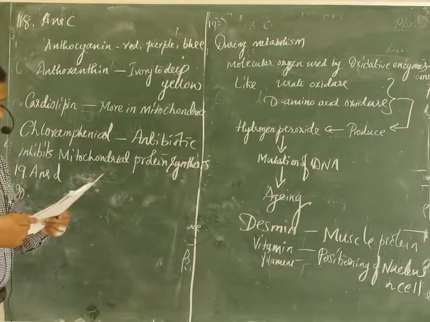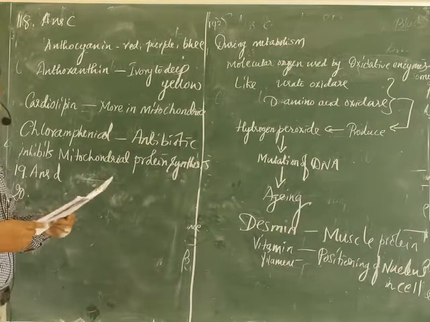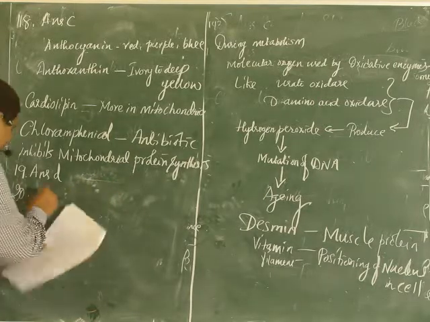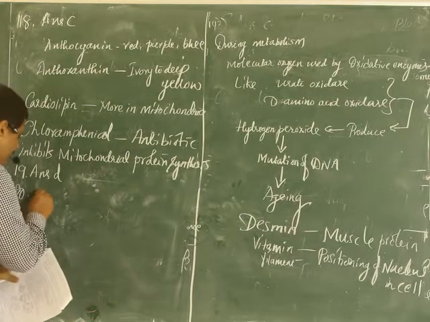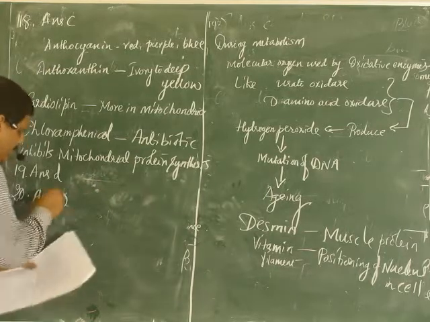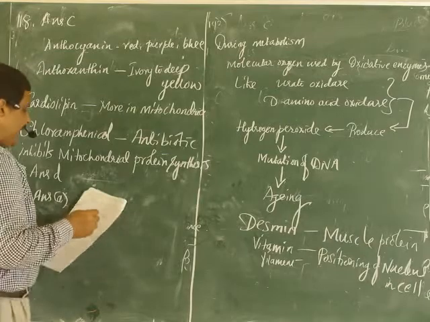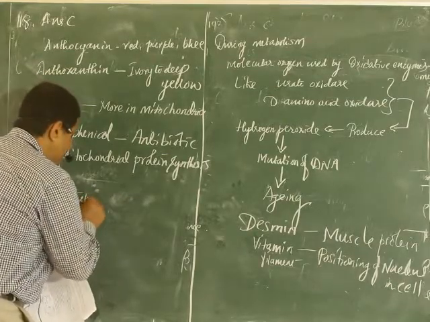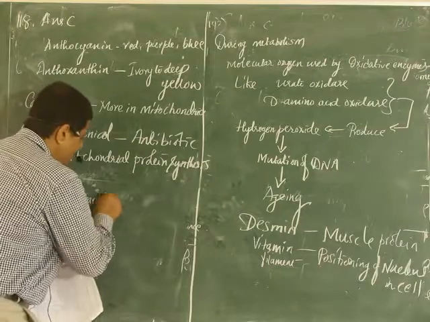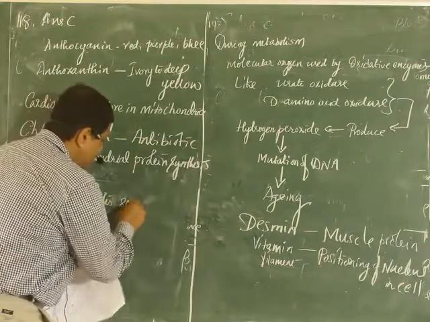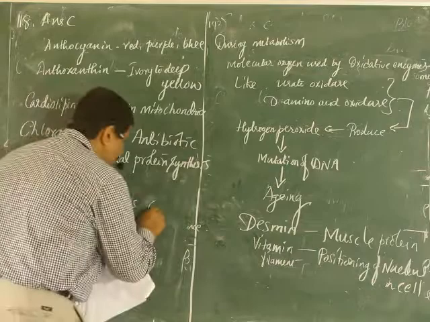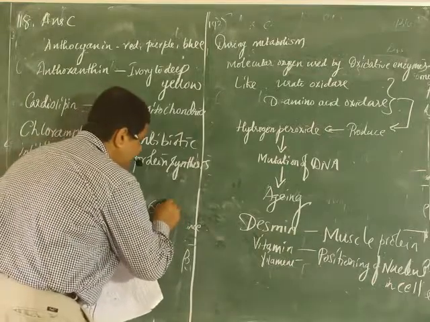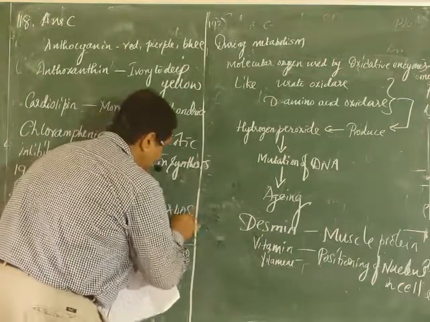Which of the following is correct for prokaryotic ribosome? It is option A. Because you know that the eukaryotic ribosome is 80S type. Eukaryotes have 80S ribosomes, where the larger subunit is 60S and the smaller subunit is 40S.